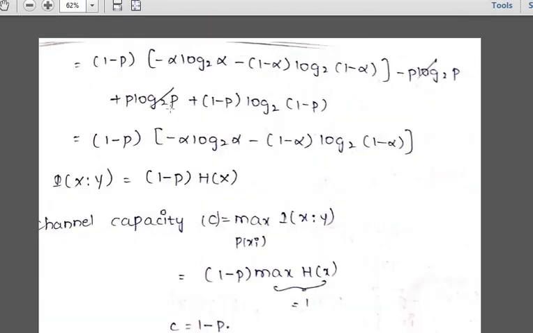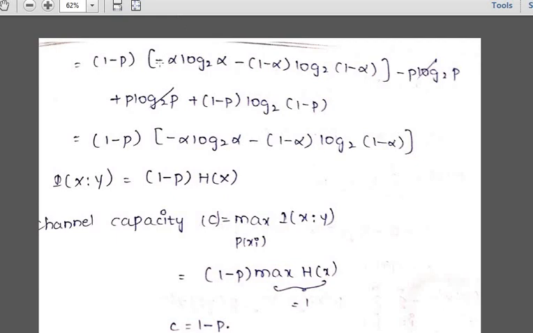So what you will be getting, h of y is, I am just repeating, please make a note: minus alpha into 1 minus p log 2 of alpha into 1 minus p, minus p log 2 p, minus 1 minus alpha into 1 minus p into log 2 of 1 minus alpha into 1 minus p, minus, this is the whole minus of minus p log 2 p, this is h of y by x, I am telling, minus 1 minus p into log 2 of 1 minus p. What I have done in this particular part is take the common terms, and on simplification I got this value. This you have to simplify further. H of y you have to simplify and take the common term as 1 minus p.